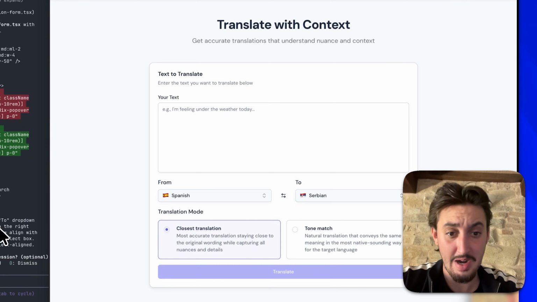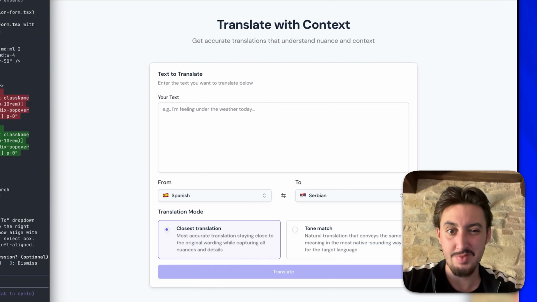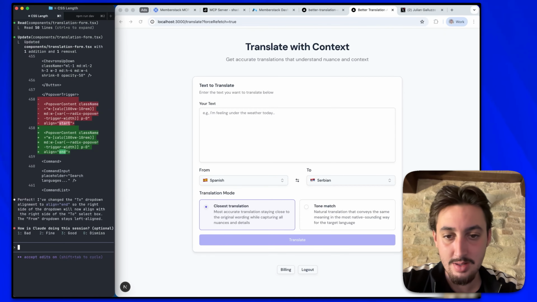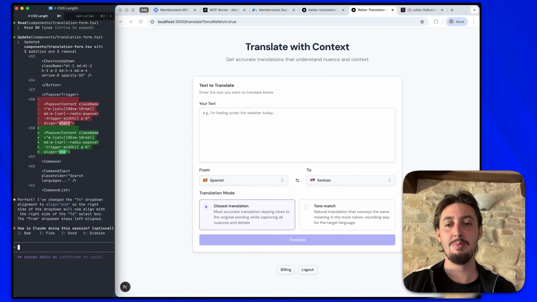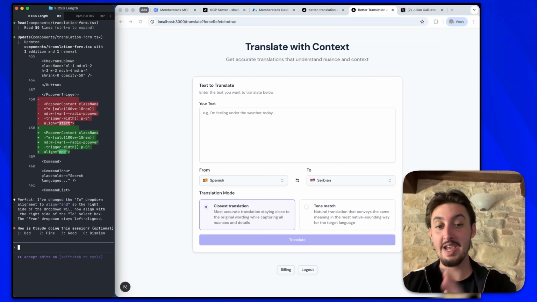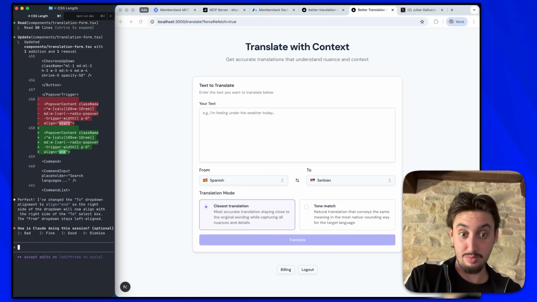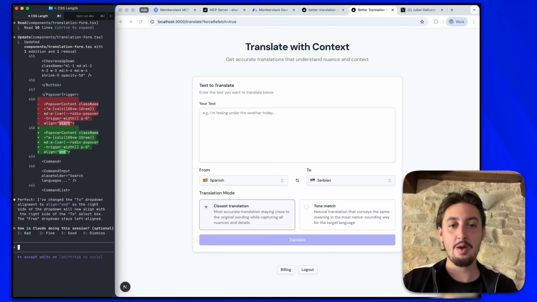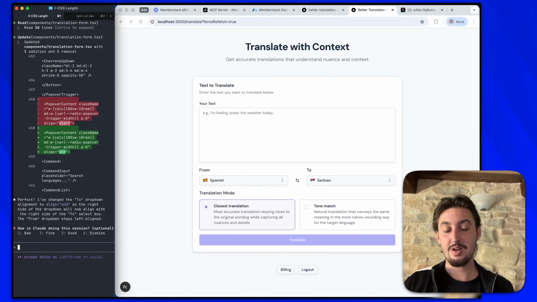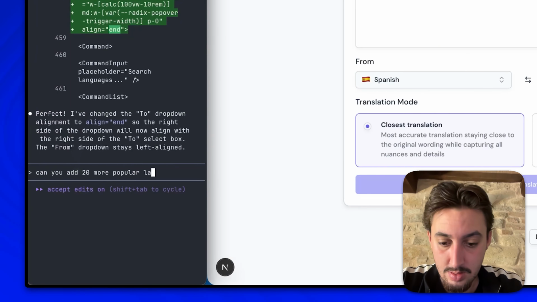So I think I'm just going to straight up ask it, could you add another 20 languages? Along with that, I wouldn't mind having a couple of different variants, for example French Canadian, France French, Brazilian Portuguese, Portugal Portuguese. Because this uses AI, I don't really need to build a whole bunch out. It just goes into my prompt. We can really easily add more languages. So I'm going to have it add 20 more languages.